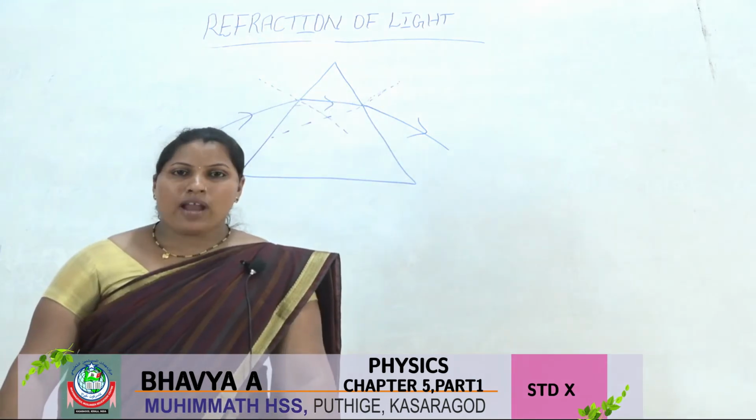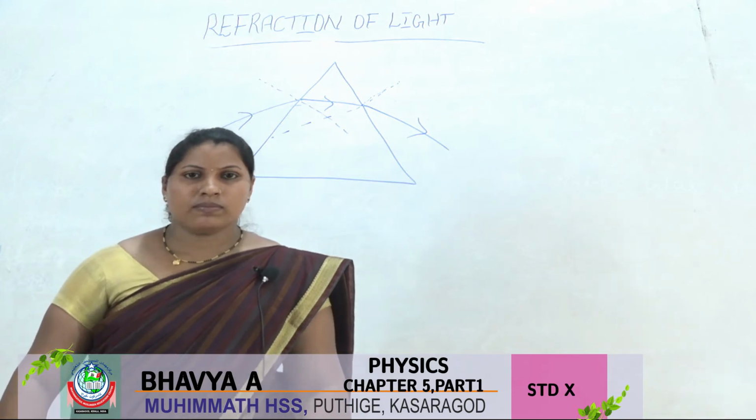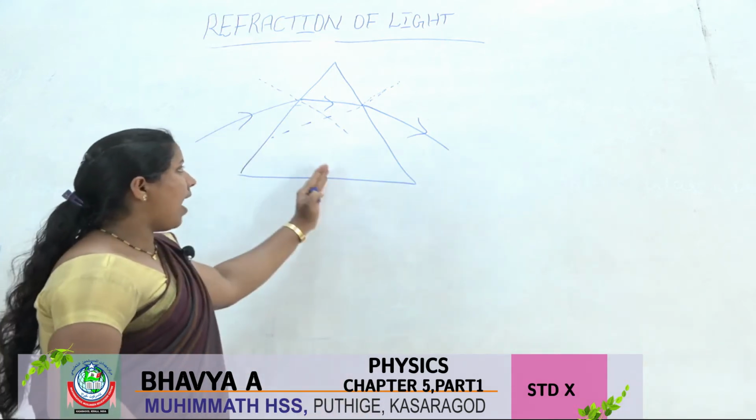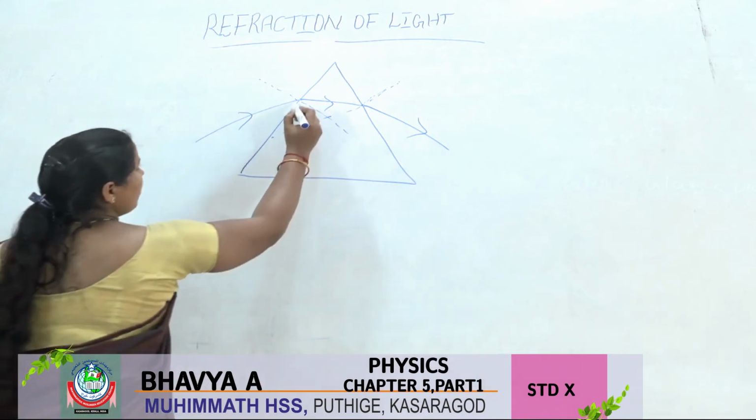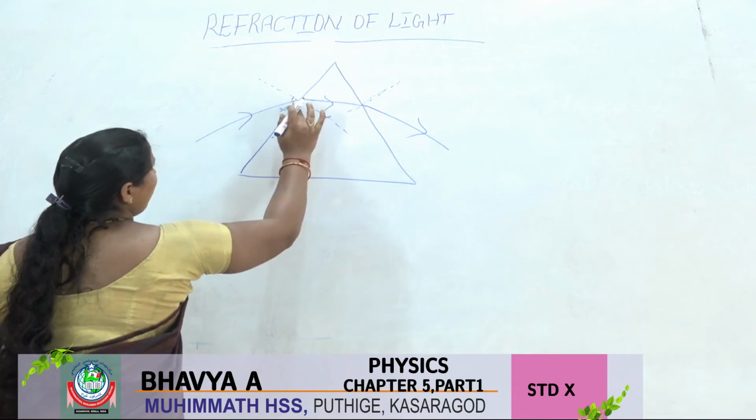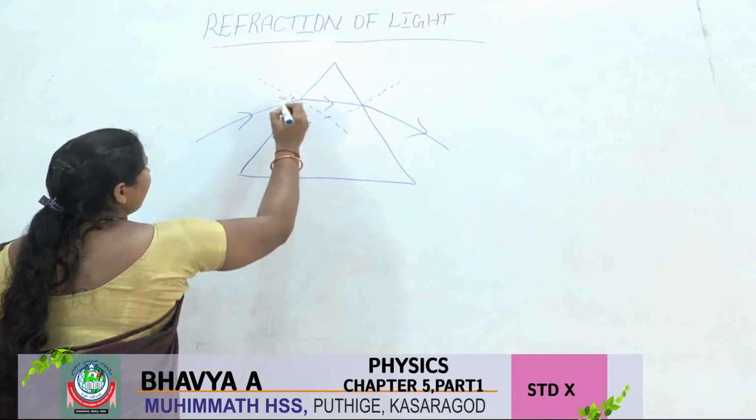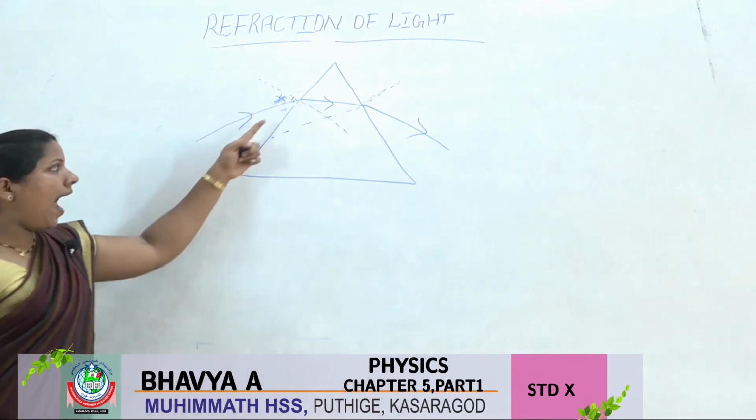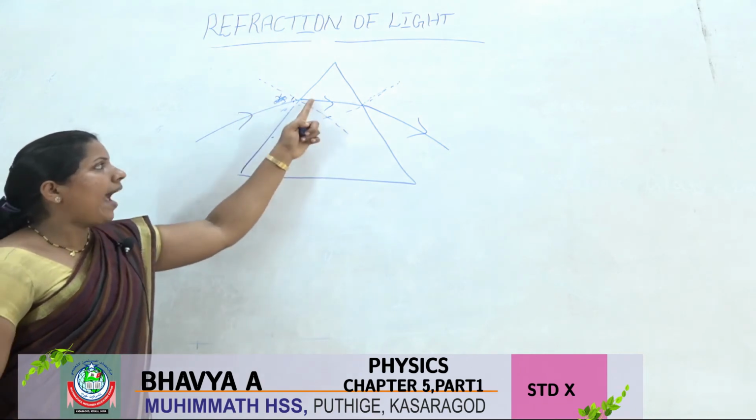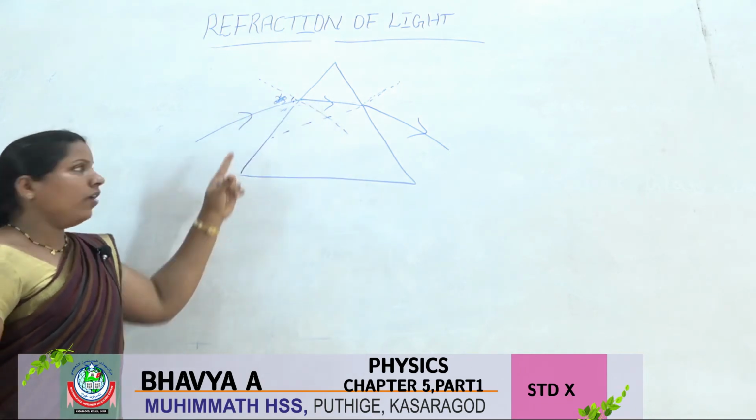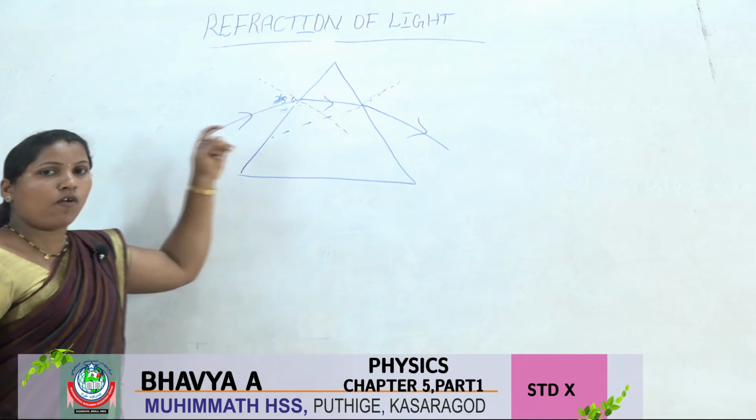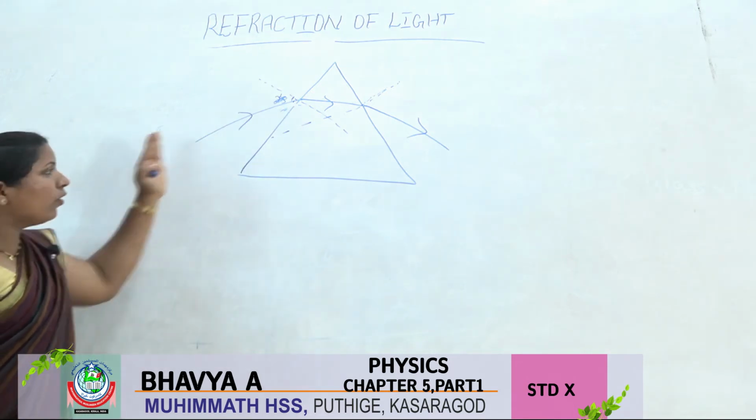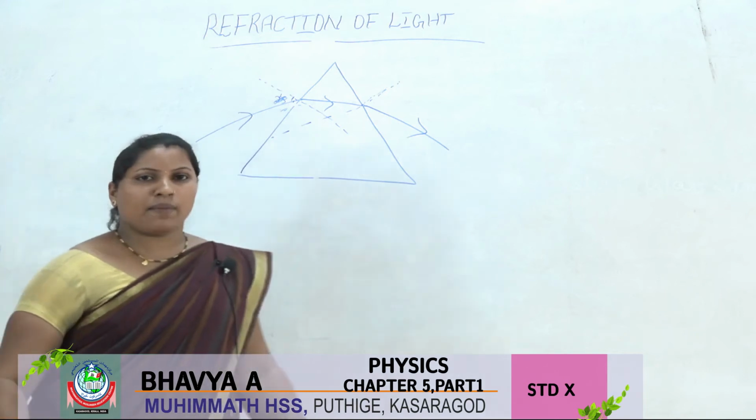So when a ray of light falls from air to glass, we should change the angle. First we take 30 degrees from the normal, next we can change it to 60 degrees, 25 degrees, and so on. So we get the angle of refraction also changing. If the angle of incidence changes, the angle of refraction also changes when a ray of light falls from air to glass. So see the table.